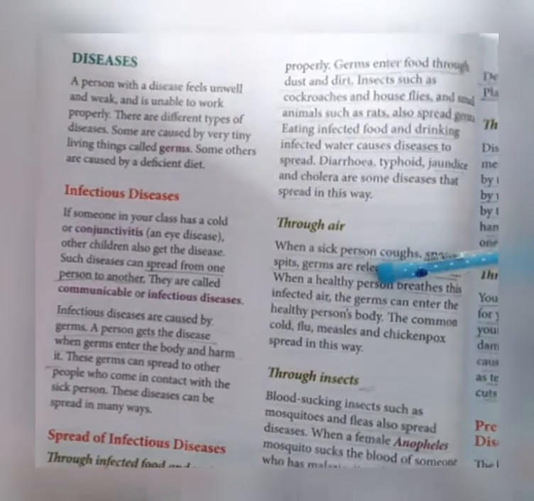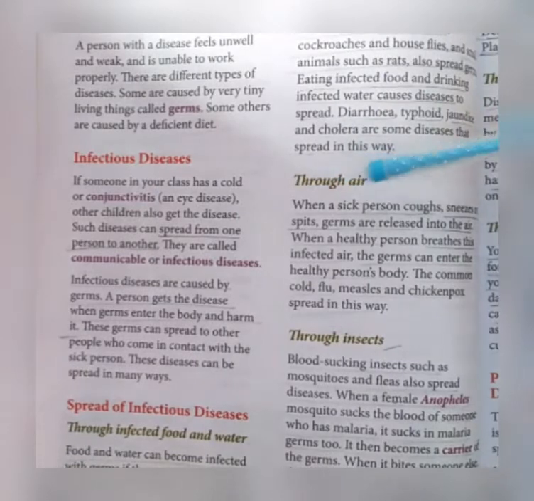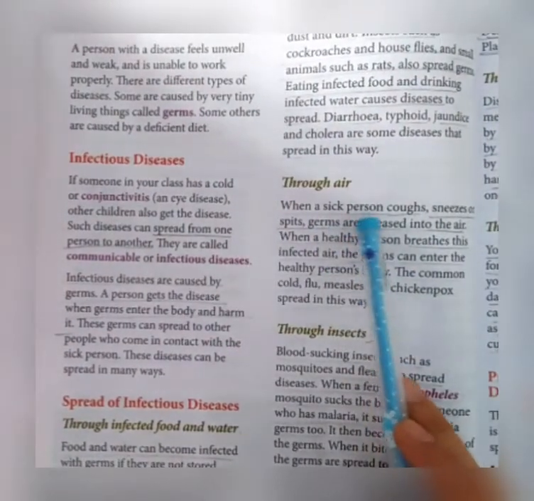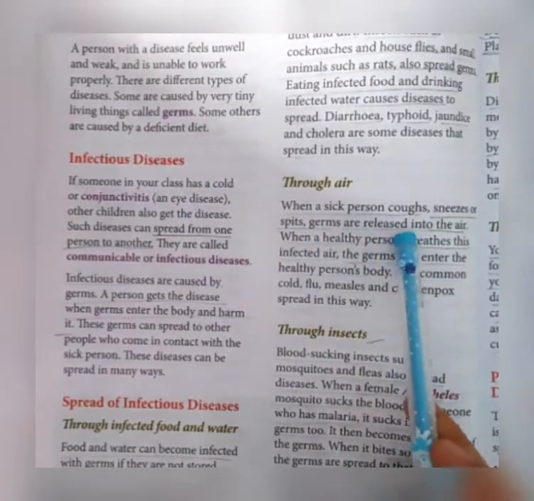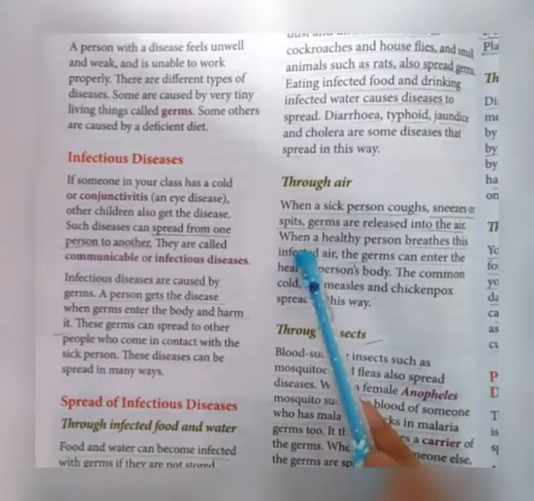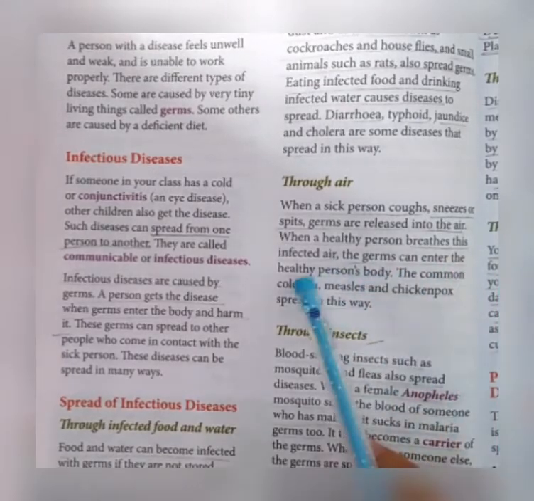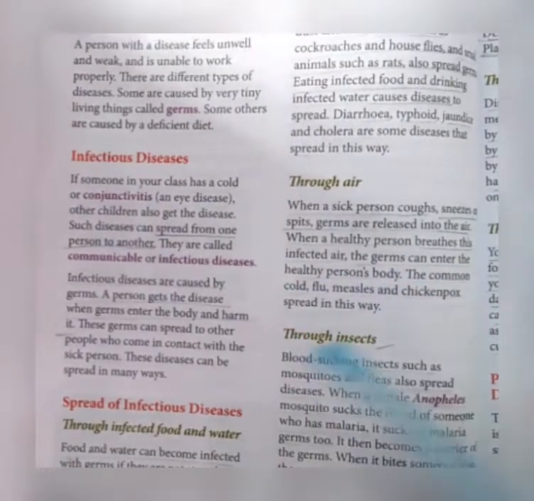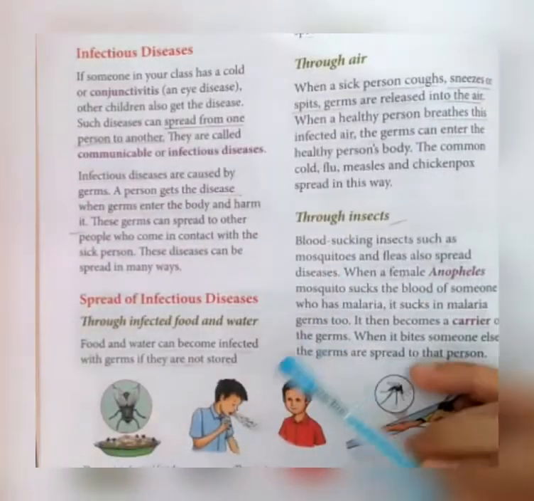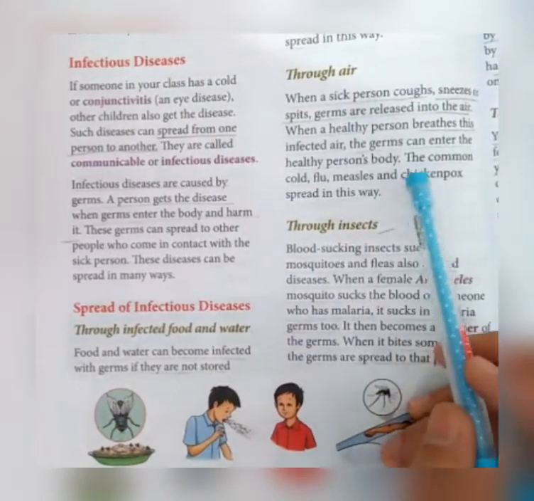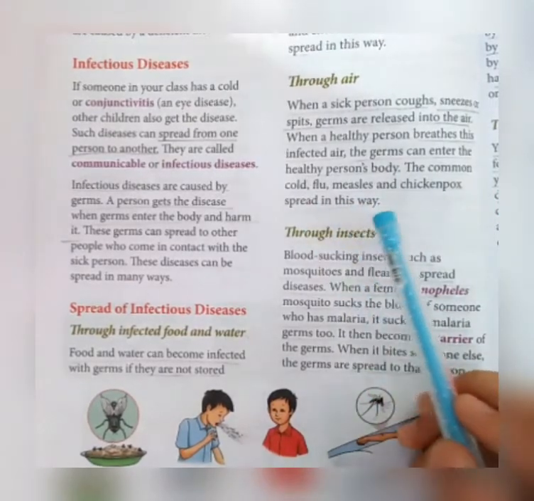And the second way by which disease is spread is through air. When a sick person coughs, sneezes or spits, germs are released into the air. When a healthy person breathes this infected air, the germs can enter the healthy person's body. We have discussed this example just now, the example of these two boys. The common cold, flu, measles and chickenpox spread in this way.